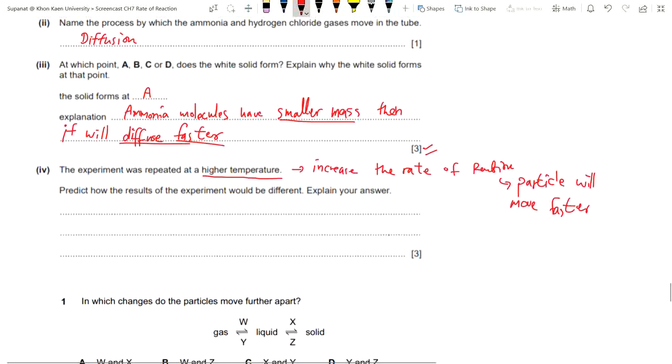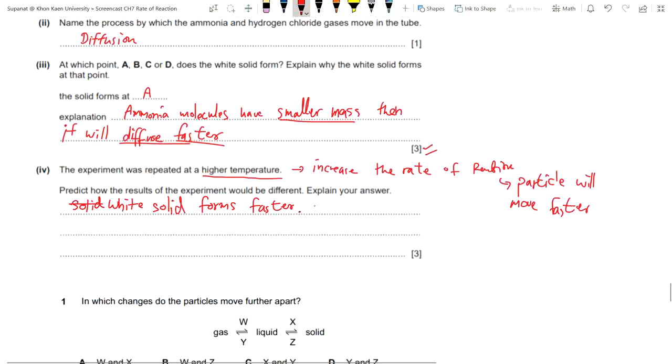So that means the result, we can see the white solid form faster, right?